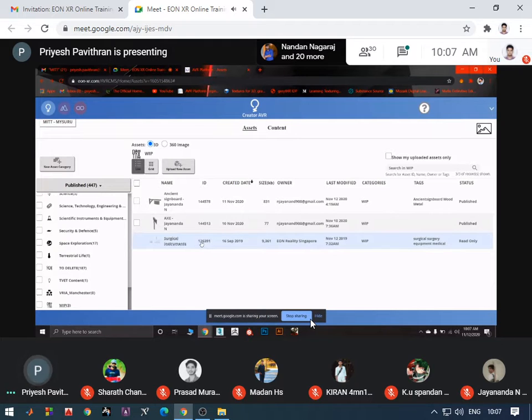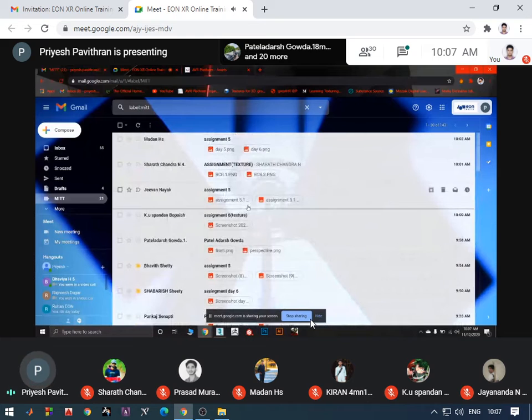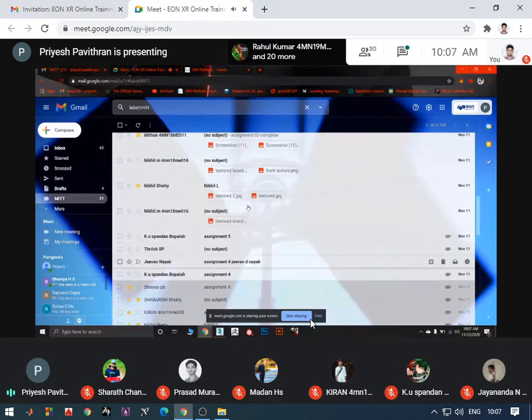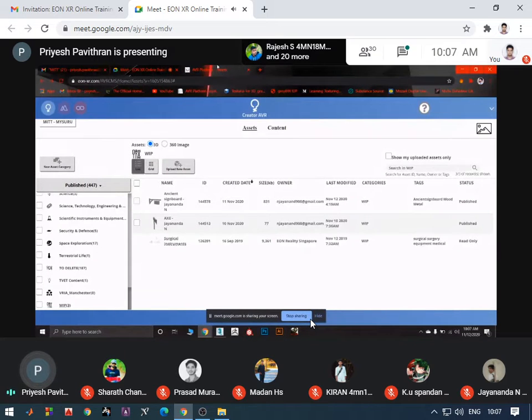Okay. So I have only got one published asset here, like yesterday's, and the axe has also published. All others, I have got screenshots, neither the max file. So what I'll suggest is, at any cost, today you have to submit your work, because today will be your last session. It will be Eon XR and Raptor mini project that you have to handle and submit by tomorrow. Okay, that will be your final project, mini project, I'll say.